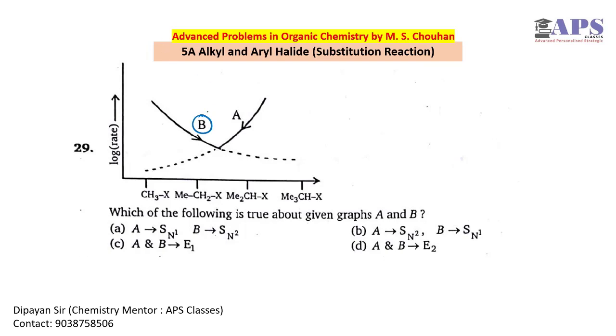This is an SN2 thing. And for graph A, with increase in steric hindrance, the reaction rate will increase. So this is an SN1 thing. Okay, so graph A represents SN1 and graph B represents SN2. So option A is the correct one.